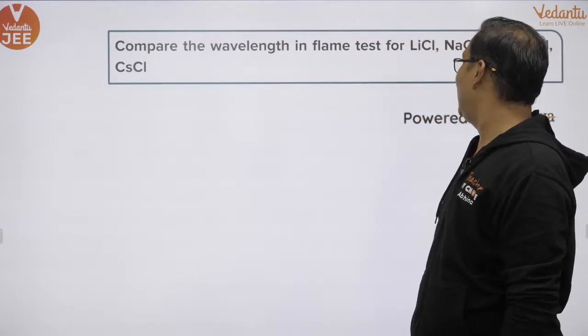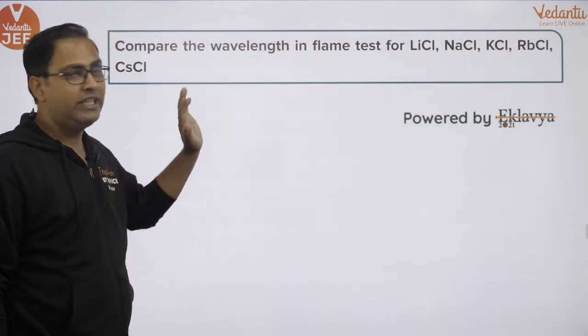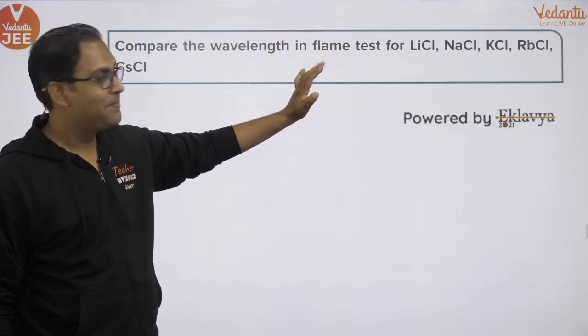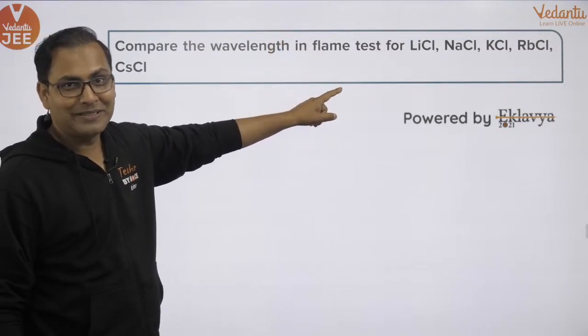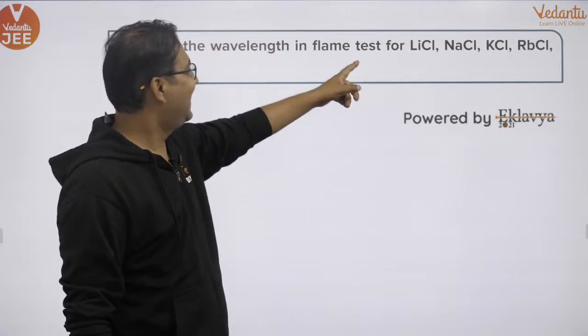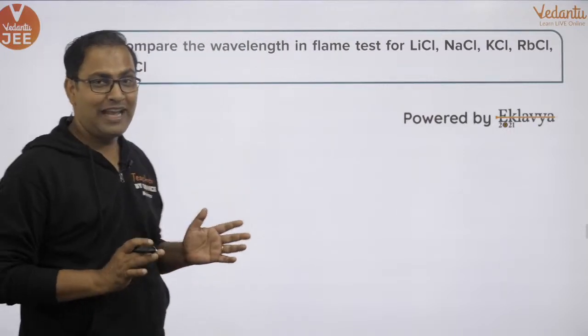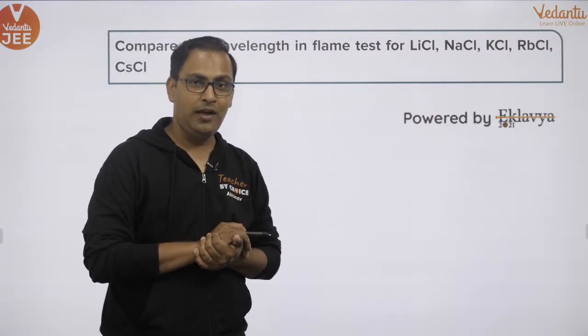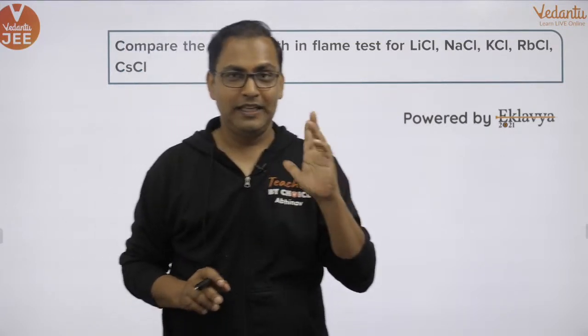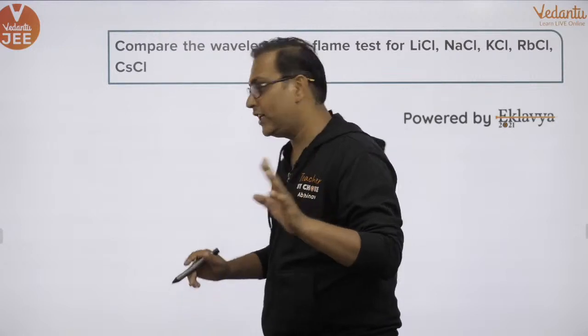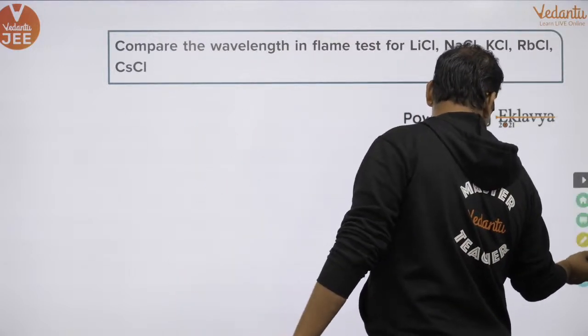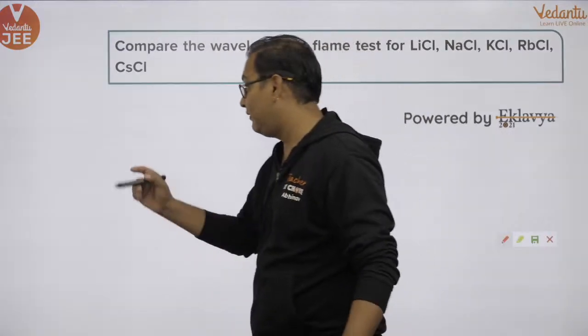Next, compare the wavelength in the flame test of LiCl. I am not very sure about the language of this question, but that is how I interpreted it. LiCl, NaCl, KCl, RbCl and CsCl. You have to arrange them according to their wavelengths. So I'll tell you a trick. Usually they directly ask the color, and there is a nice trick to learn the flame test colors.